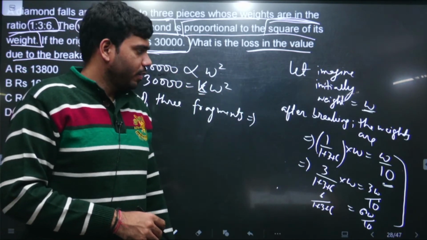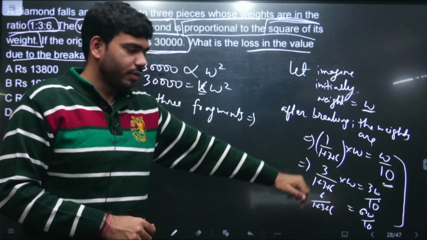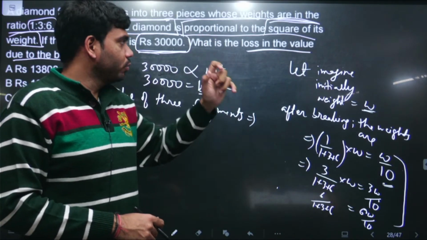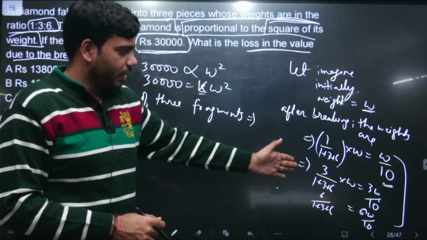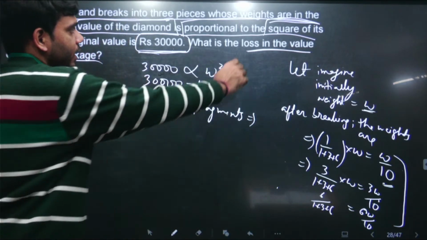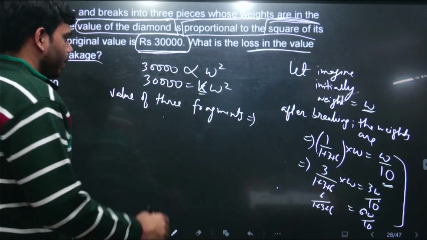गया. Then उसके बाद we will be finding what is the value of the 3 different fragments. We will add this value of these 3 different fragments and we will get a value less than this 30,000. Then we have to subtract this 30,000 with the added value of these 3. तो उससे हमको पता चल जाएगा after this breaking of diamond what is the loss in the value. So then we are finding what is the value of this 3 different fragments.